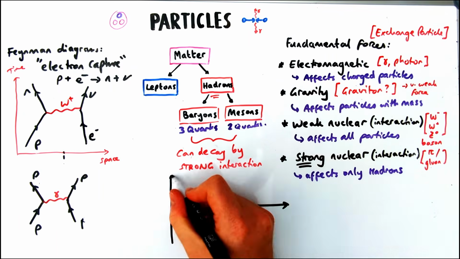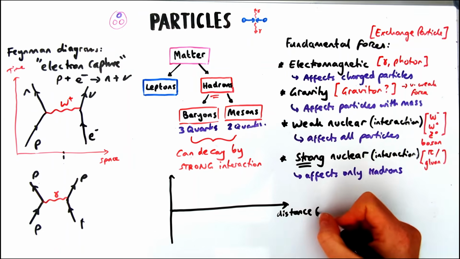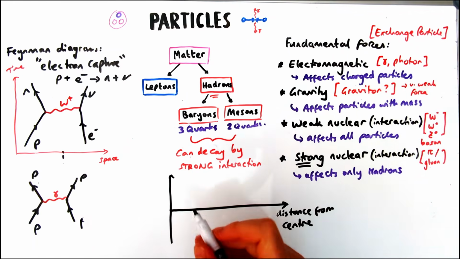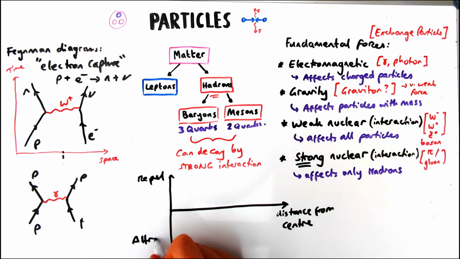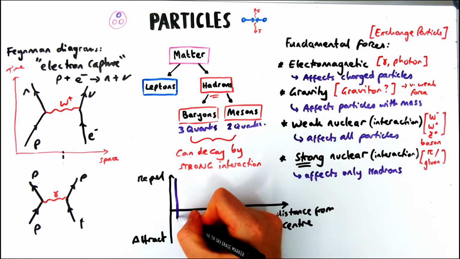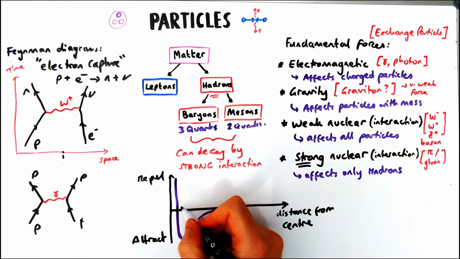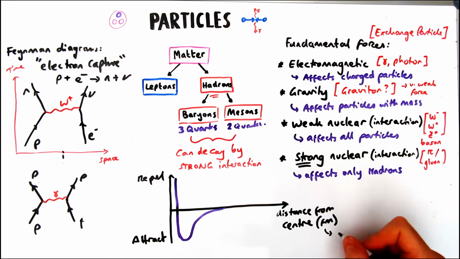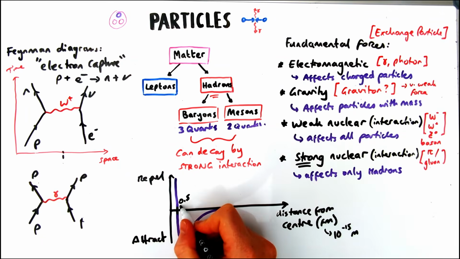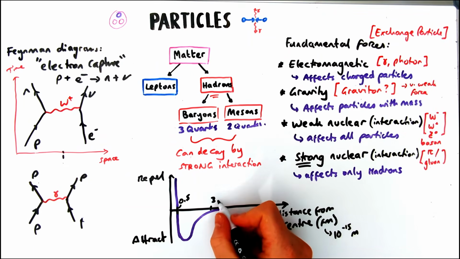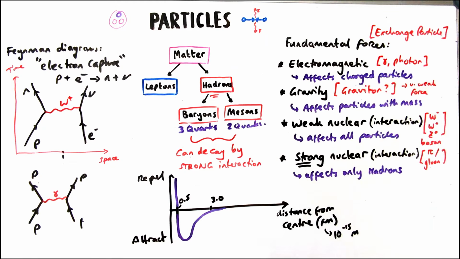Now, the last thing to note about the strong nuclear force is how it actually holds the nucleus together. This is really fundamental to understanding why nuclei exist in the first place. So the strong nuclear force, if we were to draw a graph of the distance from the centre of the atom, so right at the centre, and put on the y-axis the strength of the force with repulsive above the x-axis and attractive below it, we find that actually the strong force is repulsive below 0.5 femtometers, and it gets attractive between 0.5 and roughly 3 femtometers, and after that basically becomes zero.